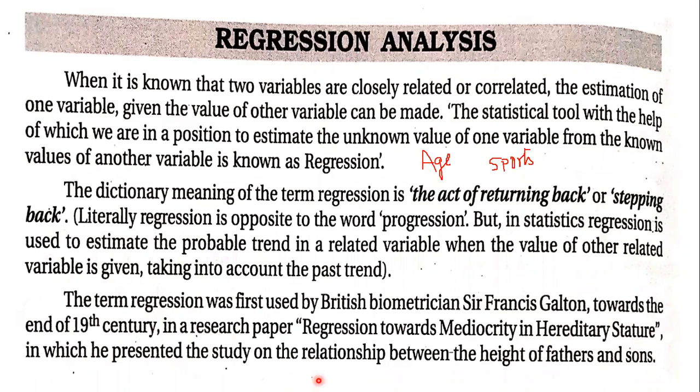He published a research paper which spoke about regression, that is the relationship between the height of fathers and the height of sons. From there they started using this regression analysis in many other places with many other factors. So this is a little part of understanding of regression analysis. Any doubts in this slide?